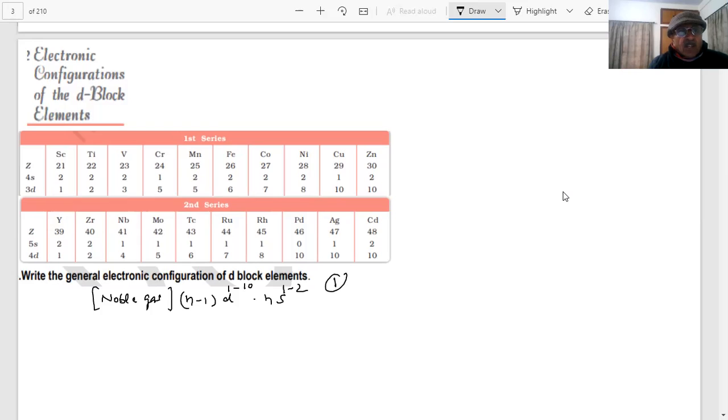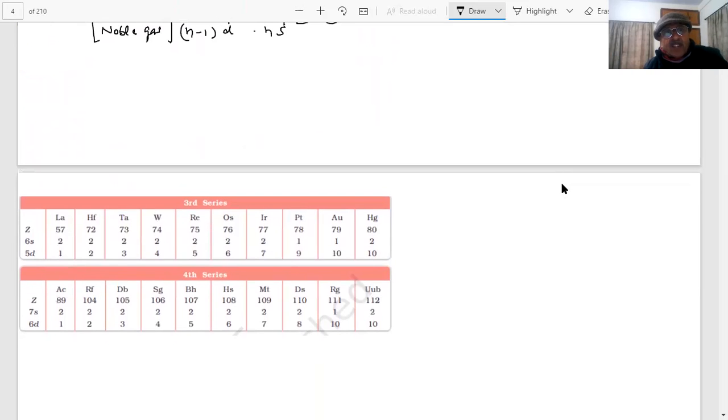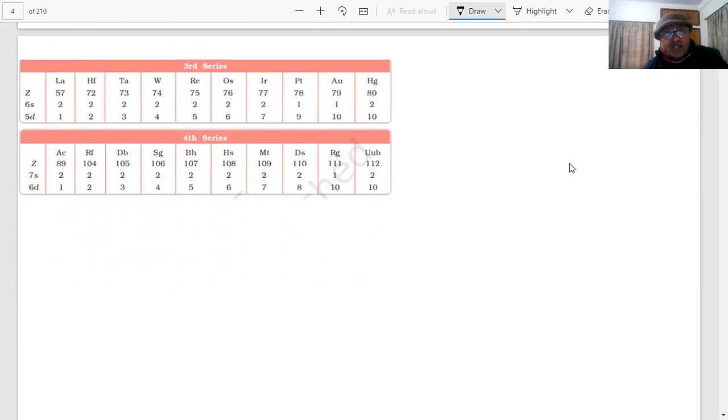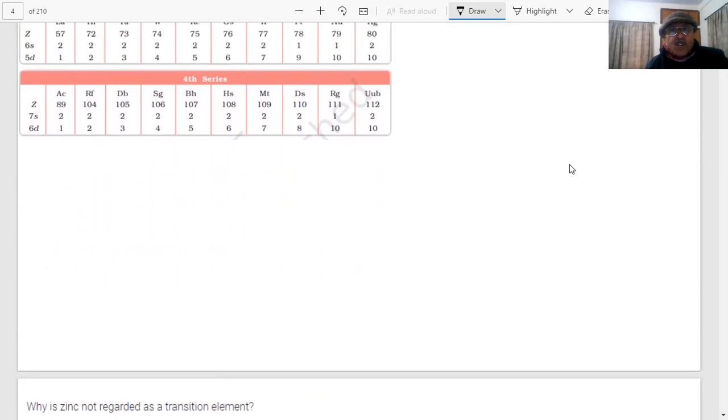These are the questions, students. We ask you questions again and again because they are important and will be there in your exam. A 1 mark question is there. We have told you the 3d series, 4d series, 5d series. All this should be known to you. Very, very important, so questions are repeatedly given to you.